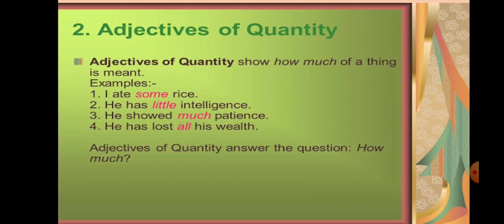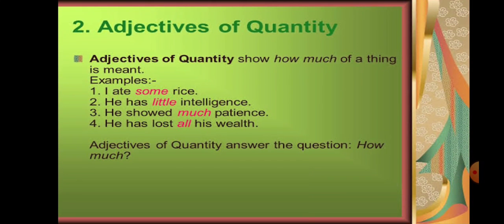Next is adjectives of quantity. It tells us the quantity of a thing, or it answers the question how much. And it is generally used with uncountable nouns that we cannot count. Example: I ate some rice. He has little intelligence.